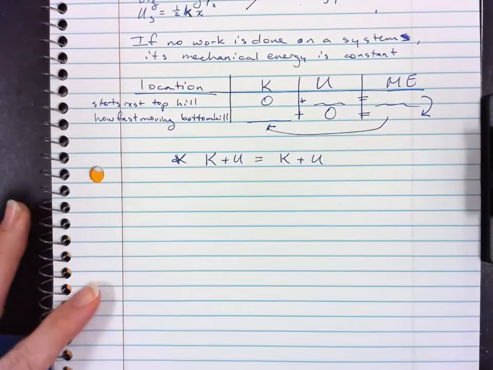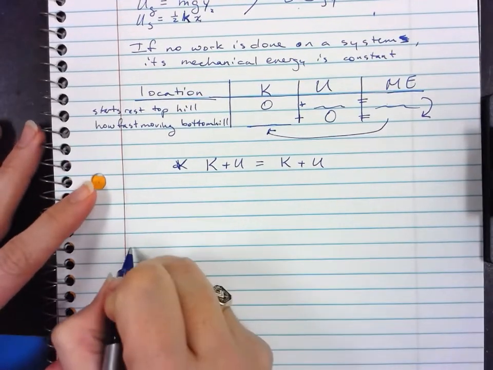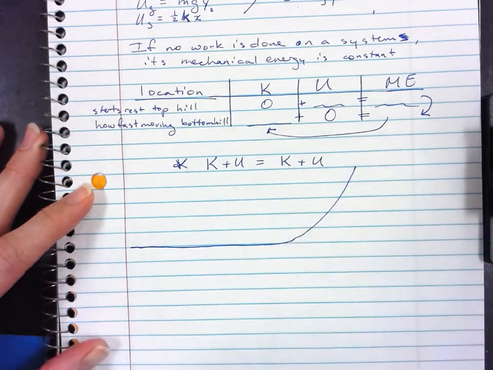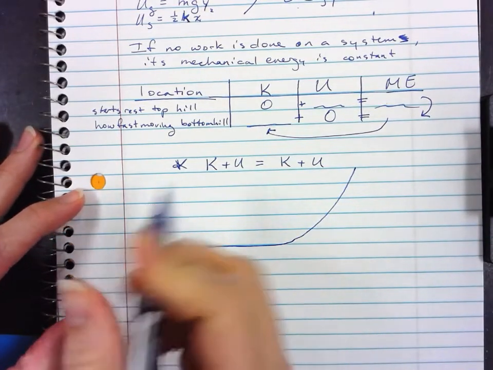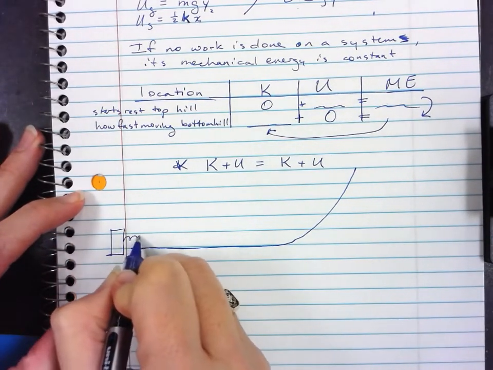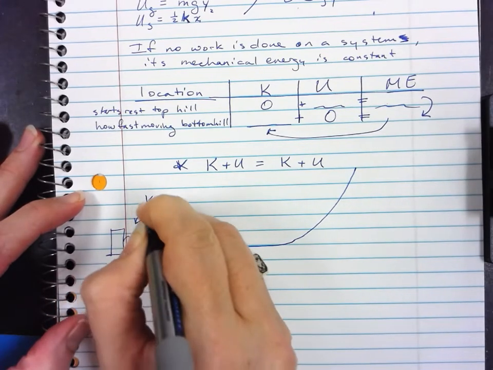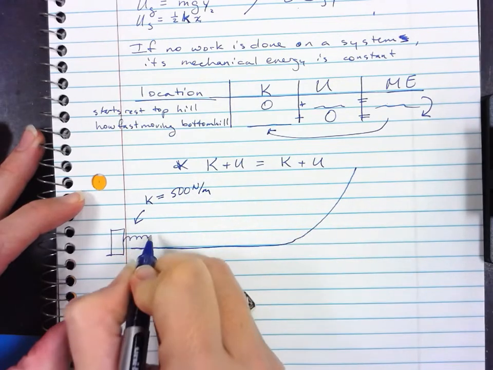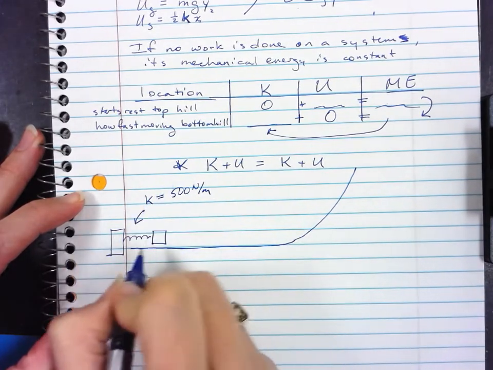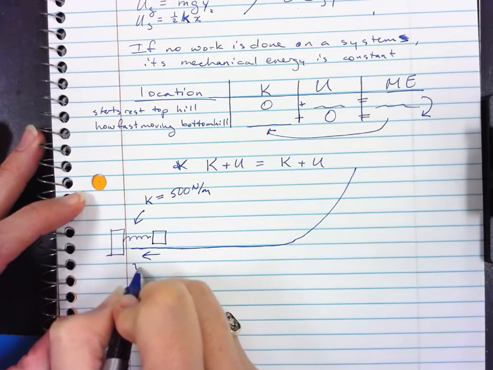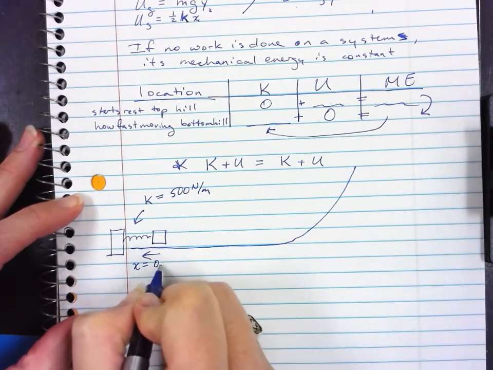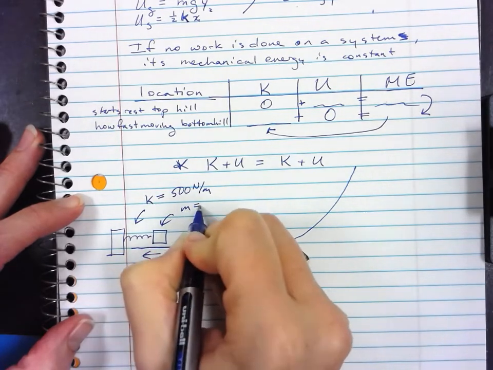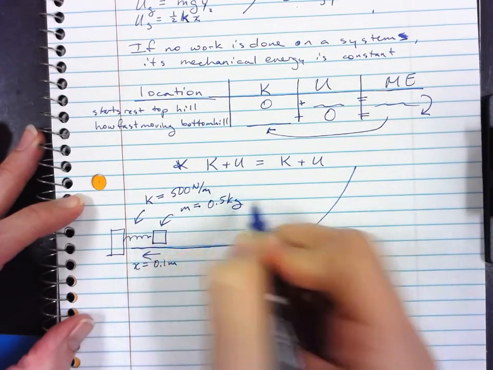So first example problem. We have a flat surface that then curves upward. Nice pretty curve. And we have a spring right here. This has a spring constant of 500 newtons per meter. And then we have a block. It's not attached to the spring, but it pushes back. We're going to push it back 0.1 meters. The mass of this block is 0.5 kilograms.